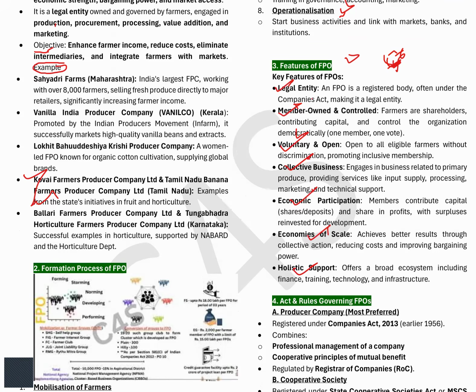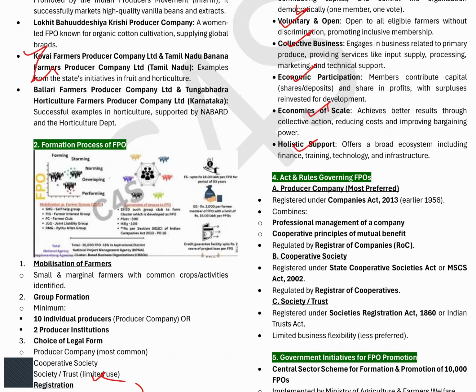As I said, you should know under which act they are registered. Mostly they are registered under the Companies Act. It can be the Cooperative Societies Act also, it can be a trust also. See, we have cooperatives on one side, we have the private sector on the other side. FPOs are actually the hybrid of the cooperatives and the private sector. Why is it hybrid? Because it has all the positive features of the cooperatives and also the positive features of the companies, of professionalism. That's why the FPOs were formed.